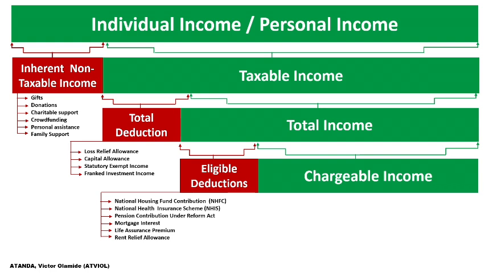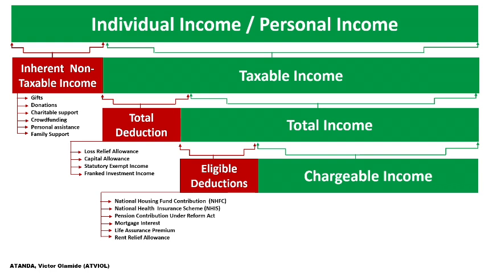That's when we don't have total deductions, there are no eligible deductions. Maybe you are not eligible for those eligible deductions, or you don't make any contribution with respect to all these listed eligible deductions, or the total deductions that we initially mentioned. You don't enjoy them in the computation. As a result, your taxable income can be equal to your chargeable income. In this instance, your taxable income can be said to be the amount that is charged to tax.